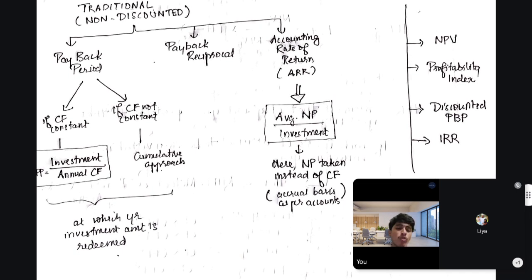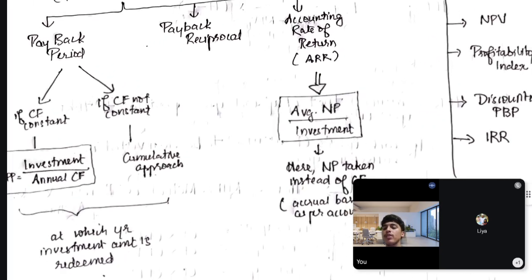Suppose you invest 1 lakh, and the returns are 20,000 each year. You invest it for a period of 5 years, and each year you get 20,000. So by the end of the 5th year you would get back 1 lakh. That is the payback period, the point at which you receive back all the investment that you have put in. So that's what the formula is about.